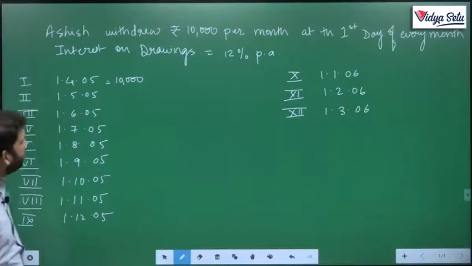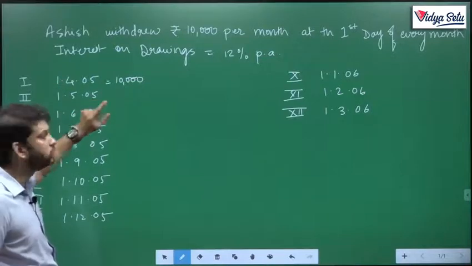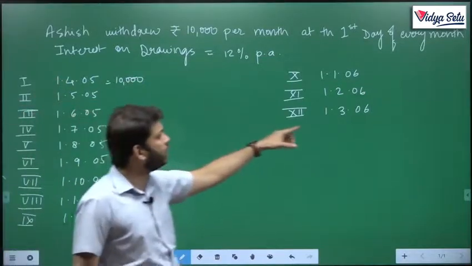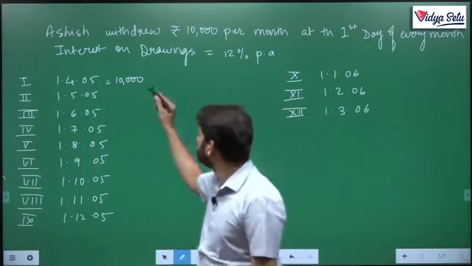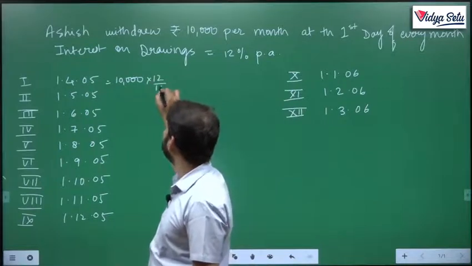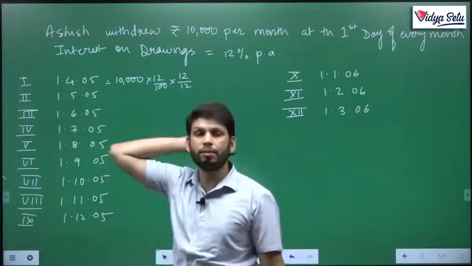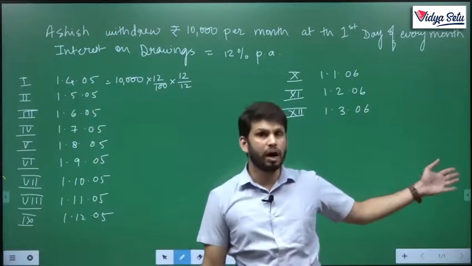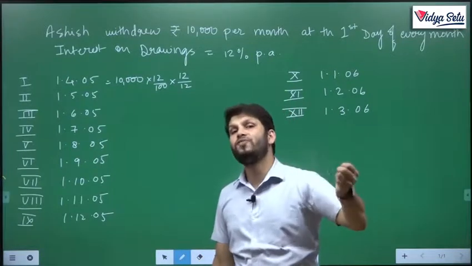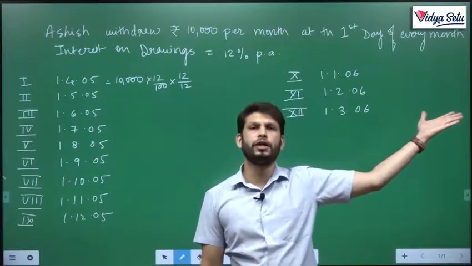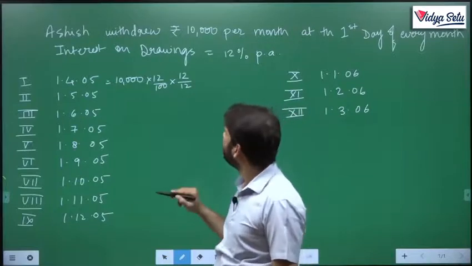So what will happen? The firm will ask that, okay, you're using my money, you're using 10,000 from 1st to 31st. The accounting year ends on 31st. So you'll have to pay me interest on this 10,000 at the rate of 12% for the entire 12 months. You're using it from 1st of April to 31st of March of 2006. And you're not giving it back. Again, the interest will be calculated next year if you're not giving it back, but for this year, you're using this 10,000 for 12 months.